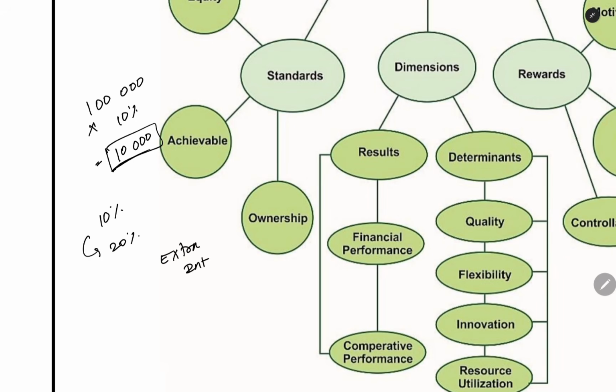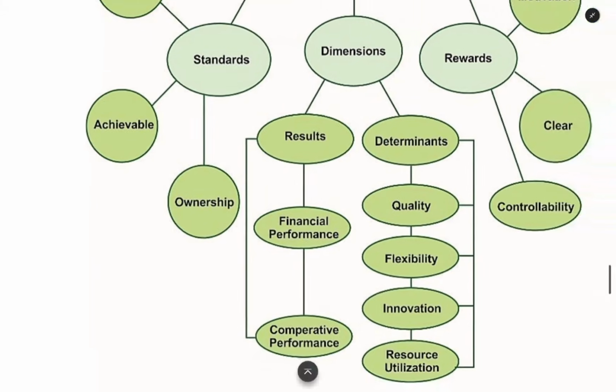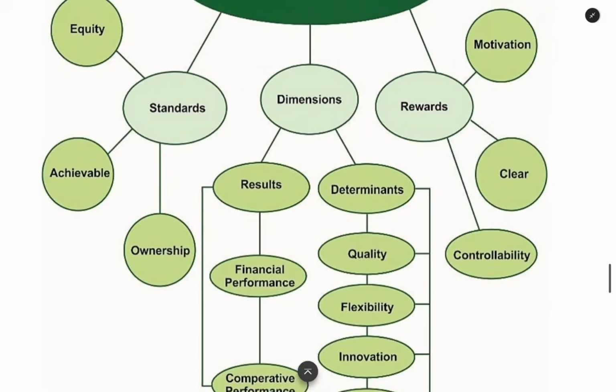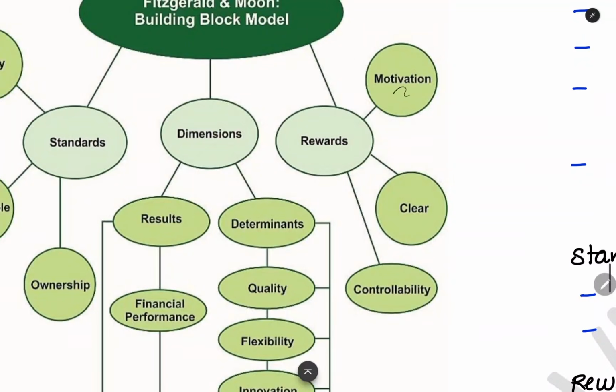Like that, there are external factors which are not under the control of the manager. For the factors outside the control of the manager, you should not give reward, and you should not give punishment to the manager also. So these are the rewards. Motivation you have to give to the employee. Reward should be very clear. Controllable aspects only you have to give reward or punishment to the employee.